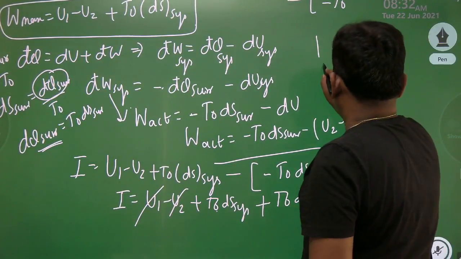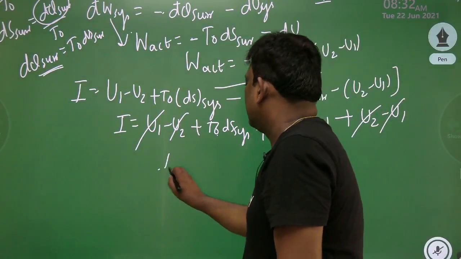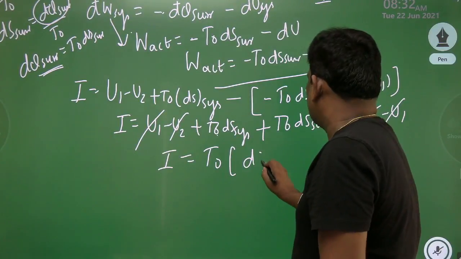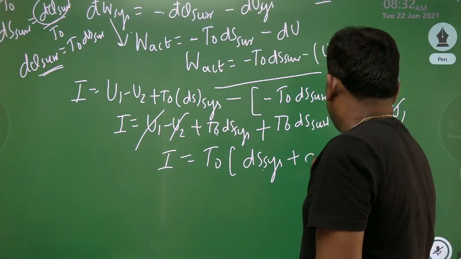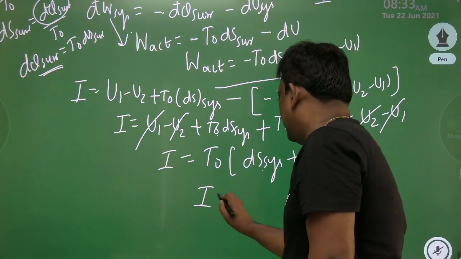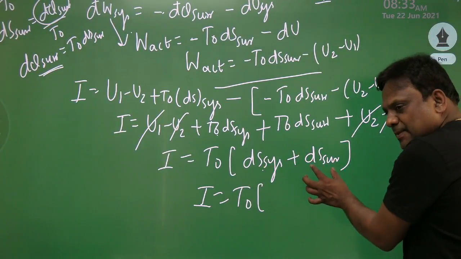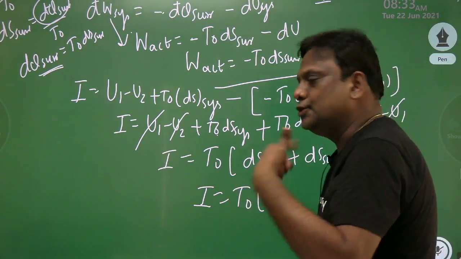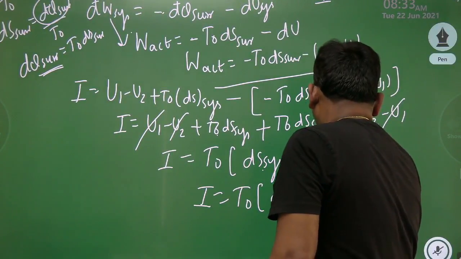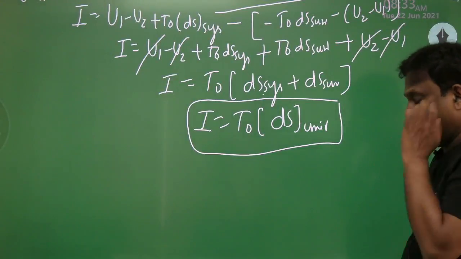So I will write this as irreversibility. Look at my dear students, irreversibility can be written as T naught taken common, so it is ds of system plus ds of surroundings. Can you tell me what is system entropy change plus surroundings? System plus surrounding is universe. So this can be written as ds of universe, and this is one of the important equations for calculating irreversibility.